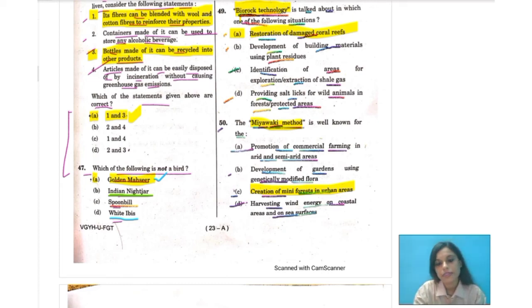So this new method, the Miyawaki method, helps in the growth of mini forests in urban and city areas. Now, what does this method include? The Miyawaki method involves planting about 4 trees per square meter, and Miyawaki forests grow in 2 to 3 years and are self-sustaining.